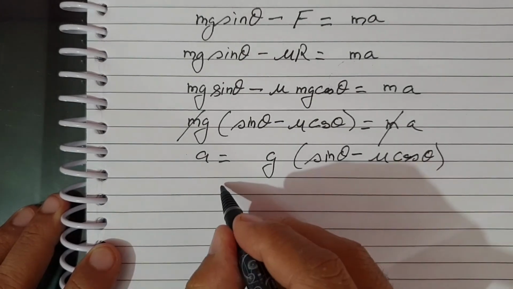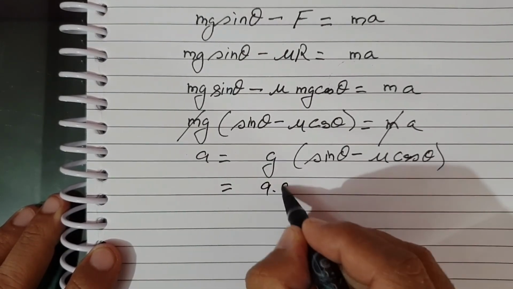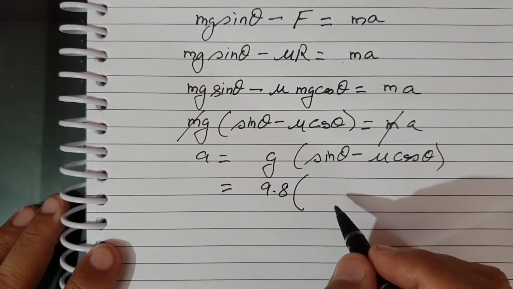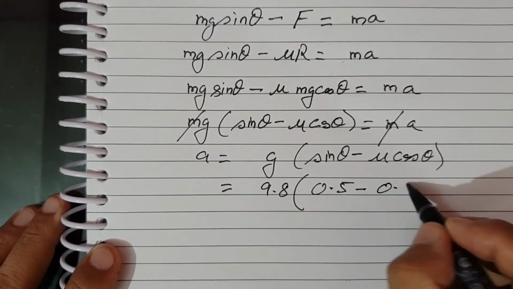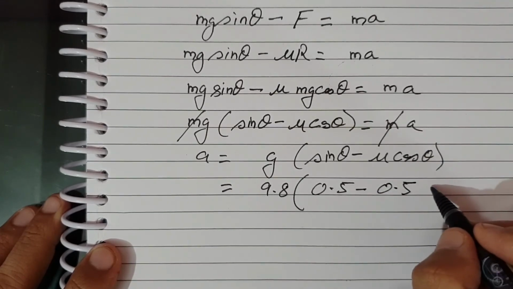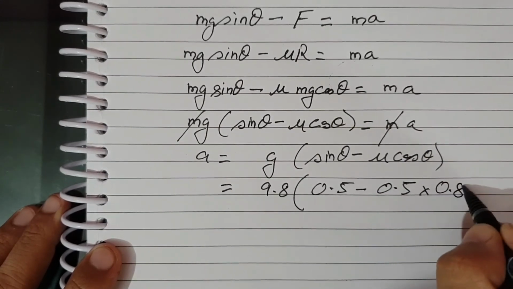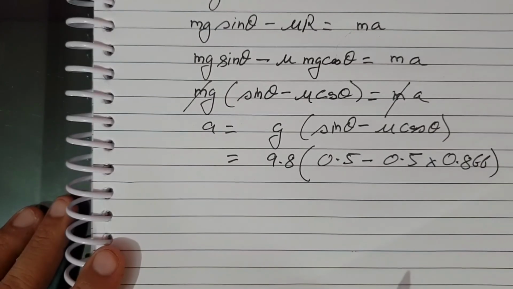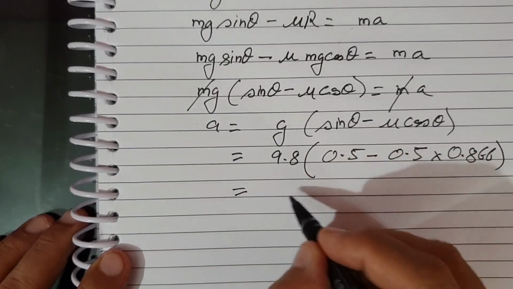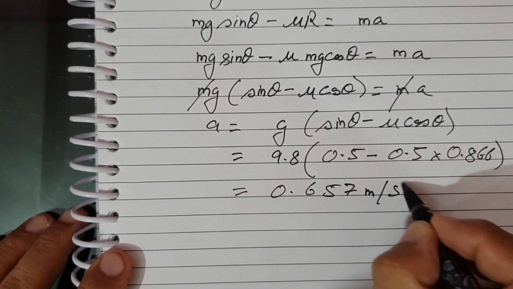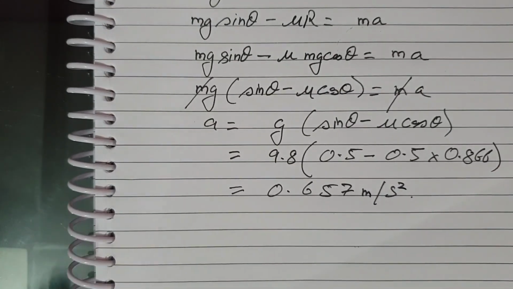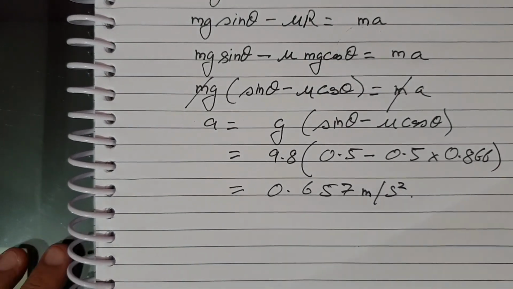Now substituting the values, g is 9.8. Theta is 30 degree given, sin 30 is 0.5, minus mu, which is 0.5 given to you, times cos 30, which is root 3 by 2, which is 0.866. Okay, now solving all this, you get 0.657 meter per second square, the value of acceleration. So this a is equal to this.